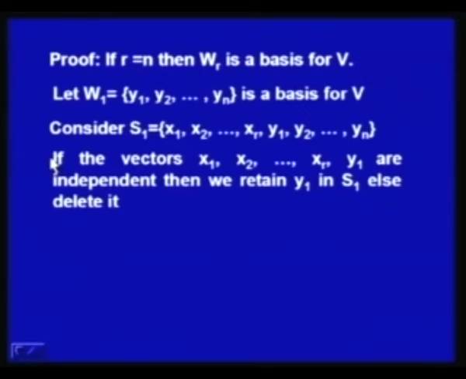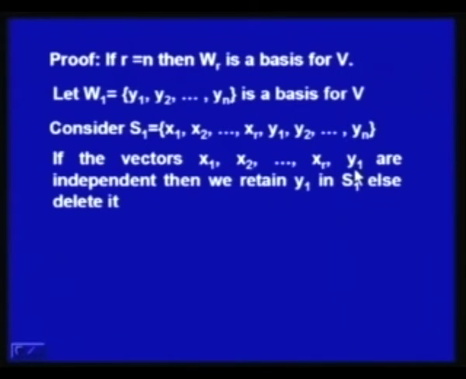The method is, we consider the set of vectors x1, x2, ..., xr and y1 only. So, we add only one vector at a time in this set, and we check whether this set of vectors is linearly independent or not.